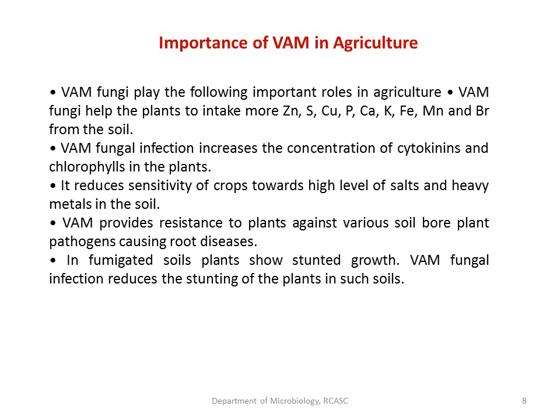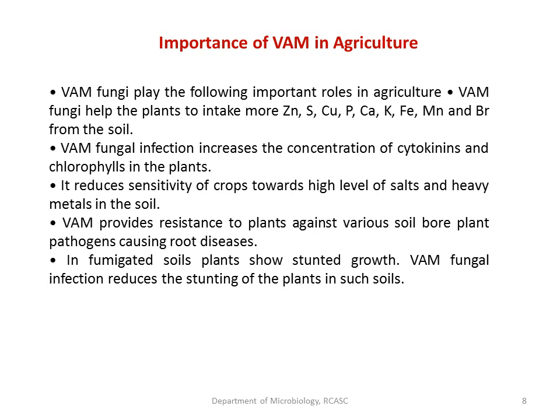This happens due to the production of the ethylene, because of, as I had mentioned in my previous class, the production of various enzymes, say for example ACC deaminase. Because of the production of this, the ethylene production also reduces. There is some literature which suggests that even this mycorrhiza also has an ability of producing such enzymes, and also they have an ability of providing resistance to the plants against various soil-borne plant pathogens.